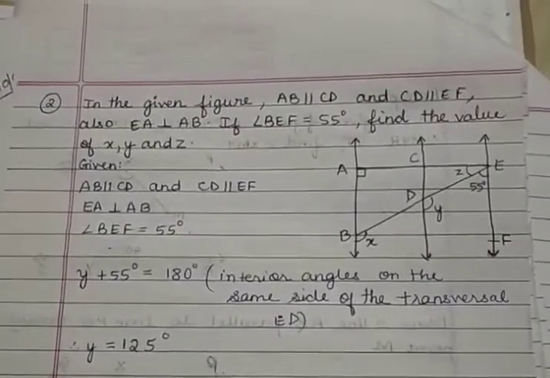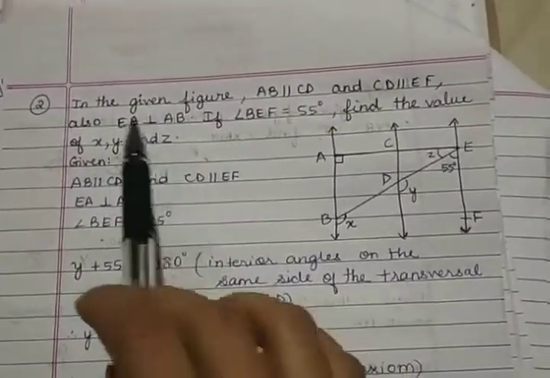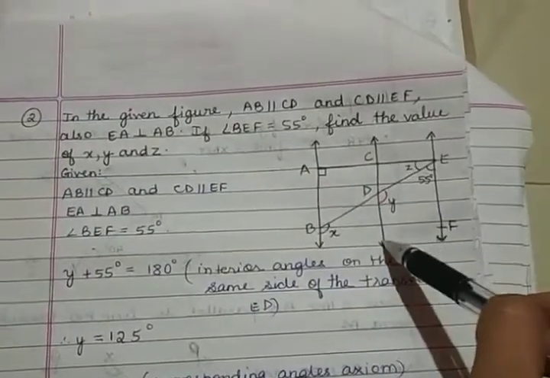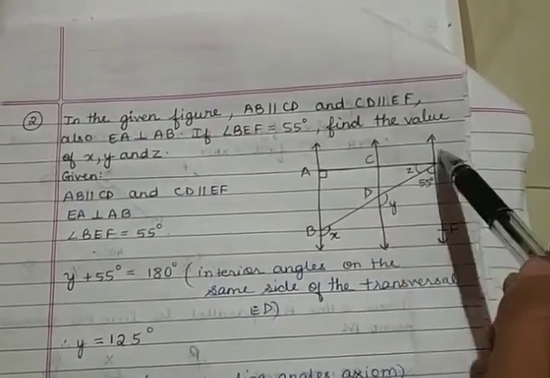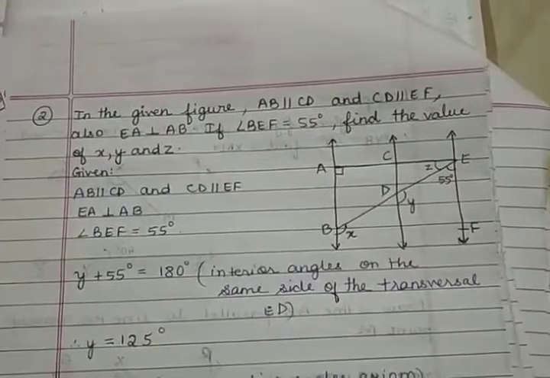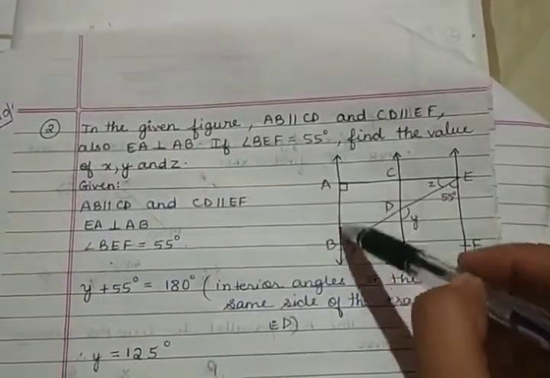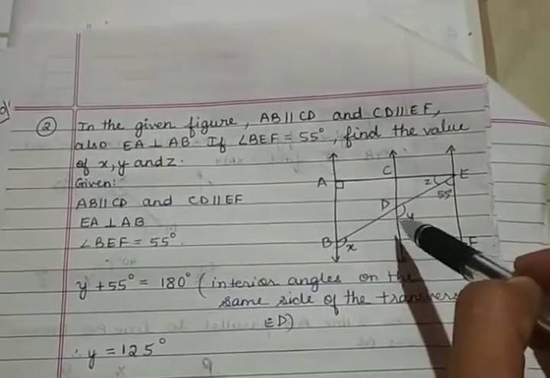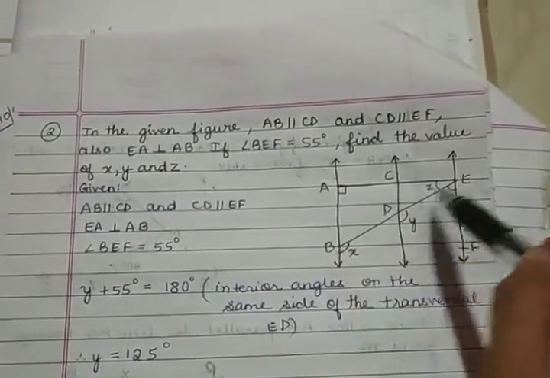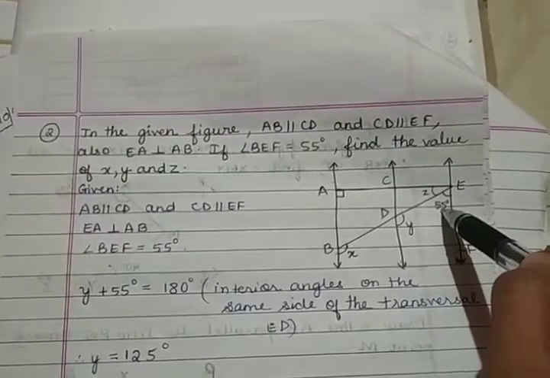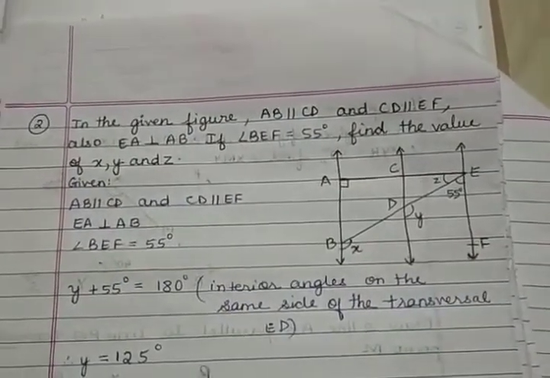Now let us take another example. In the given figure, AB is parallel to CD and CD is parallel to EF. Also, AE is perpendicular to AB. If angle BEF is 55 degrees, find the value of x, y and z.